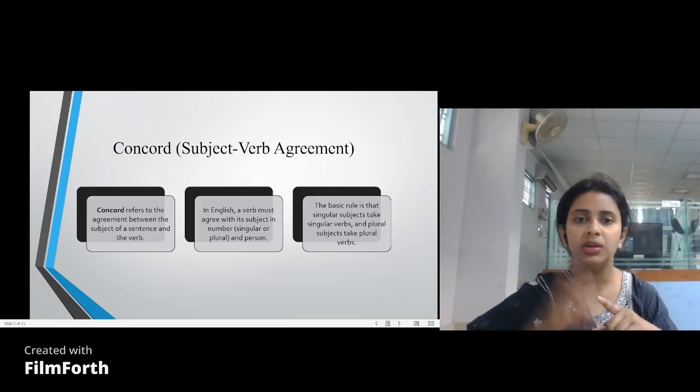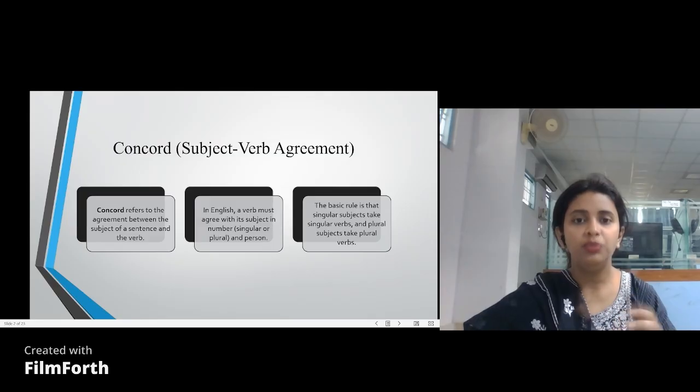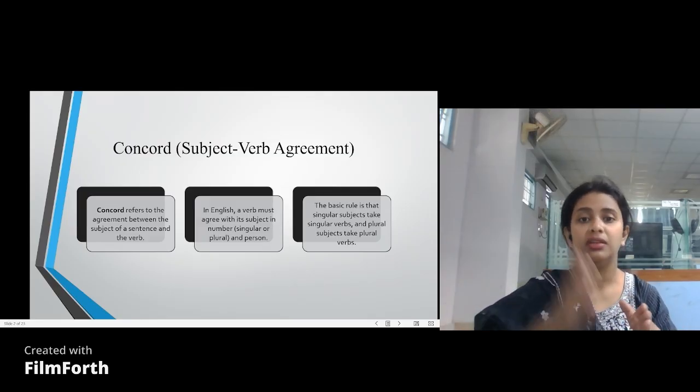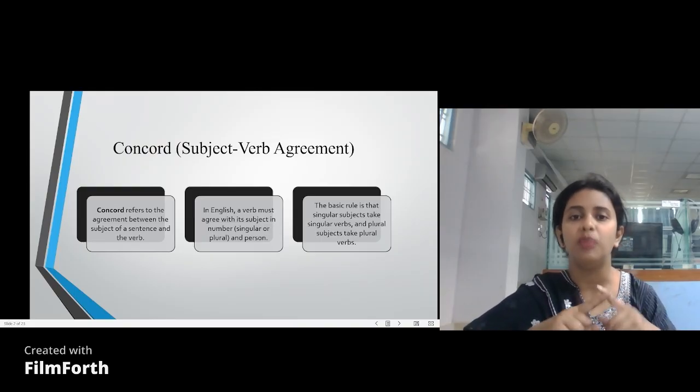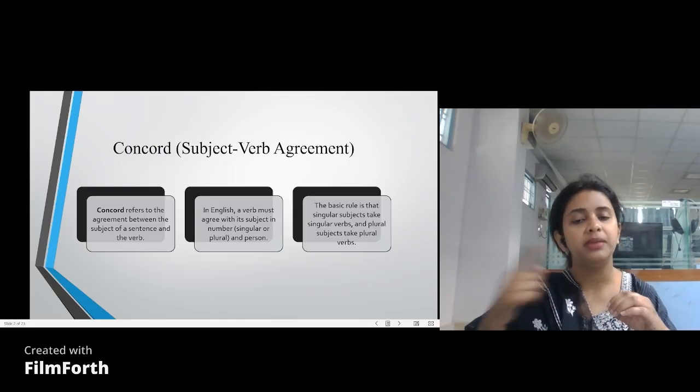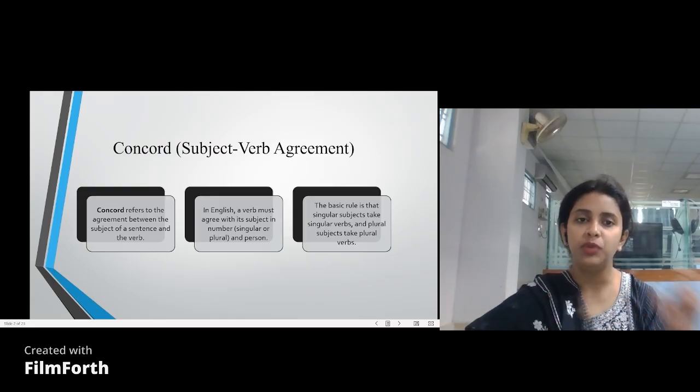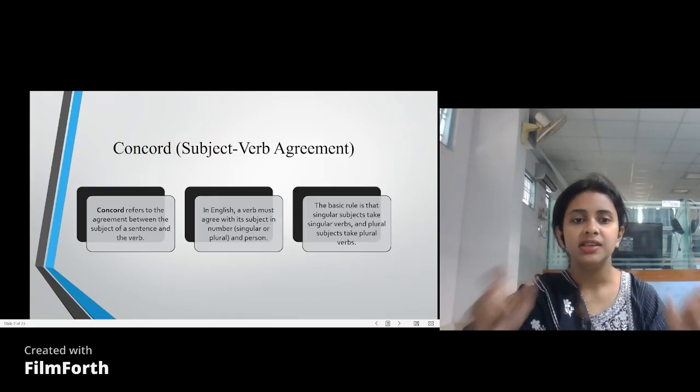In case of verb, we reverse the situation. For a verb to be singular, it should be with s or es. So if I say go, go is a plural form of verb, whereas if you add s or es to it, it becomes singular. So, go is plural and goes is singular.